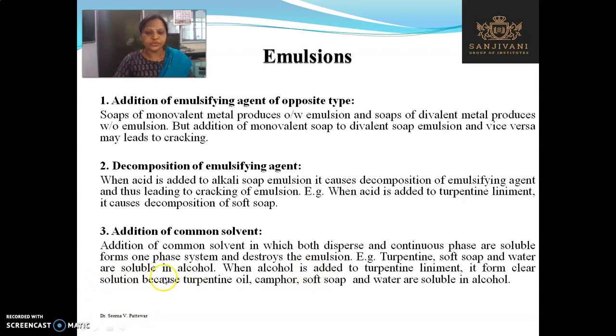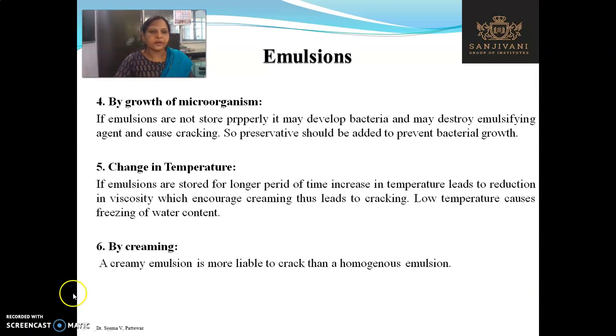It will become a solution because everything will get soluble in the alcohol. Therefore, it forms a clear solution. The turpentine oil, camphor, soft soap and water, these all are soluble in the alcohol. Then the growth of microorganism: if the emulsions are not stored properly, they may develop bacteria and may destroy the emulsifying agent and cause the cracking. So in such a case, preservative agent must be added to prevent the growth of the bacteria.